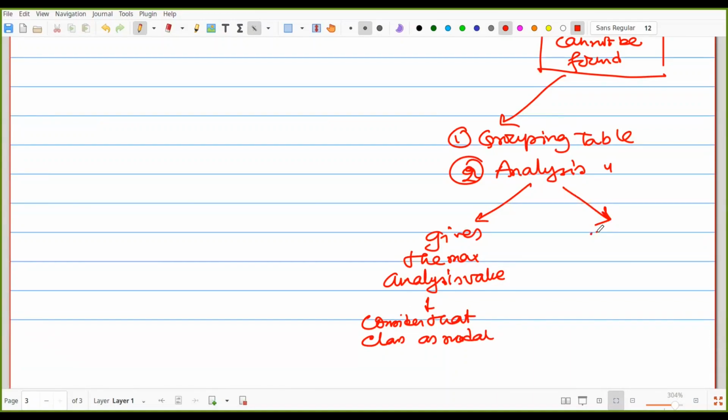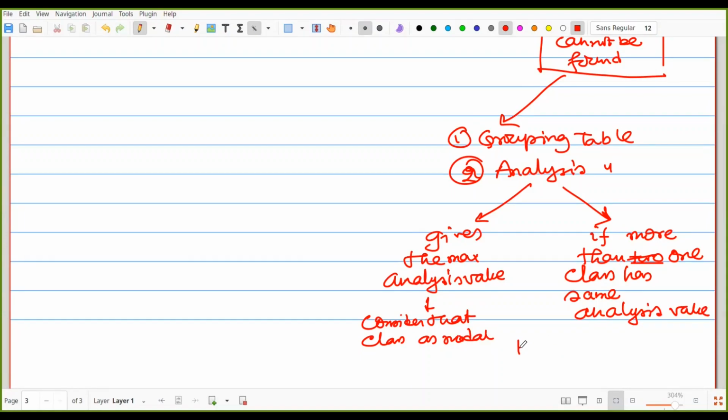But if more than 2 classes or more than one, practically more than one class has same analysis value, that is the case here,